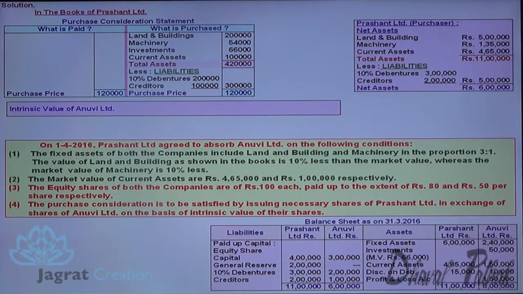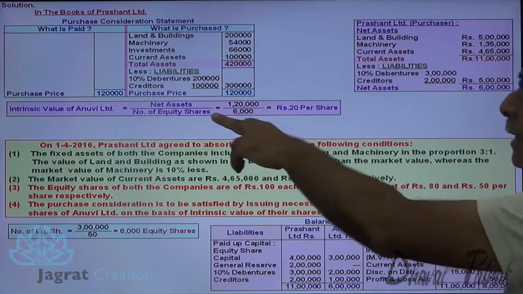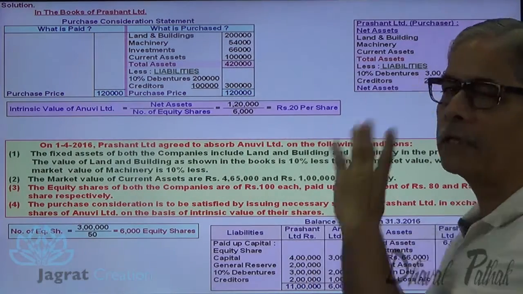Anuvi Limited share capital is 3 lakhs, paid up value is 50. So the number of shares is 3 lakhs divided by 50, which is 6,000 shares. So 1,20,000 divided by 6,000: the intrinsic value of the share for Anuvi Limited is 20 rupees per share.